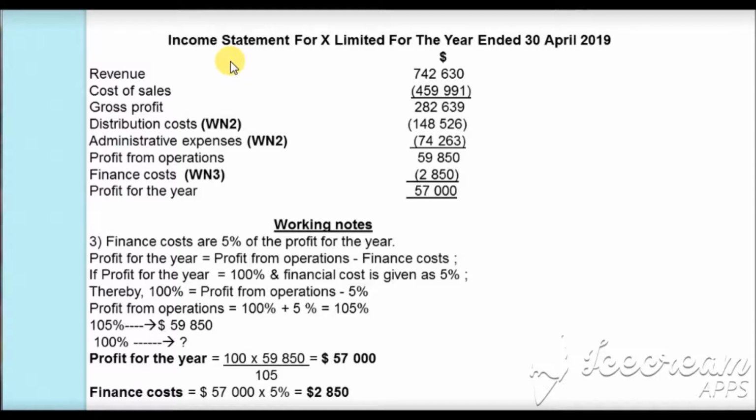Now, as we have the information till profit from operation, let's make the income statement till that point, and then we will calculate the financial cost as well as the profit for the year and complete the income statement.